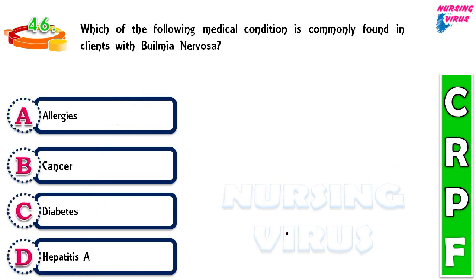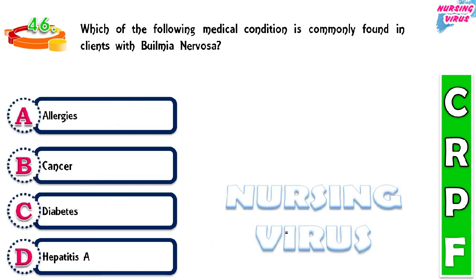And 46. Which of the following medical conditions is commonly found in a client with bulimia nervosa? The options are allergies, cancer, diabetes, and hepatitis A. So here the correct answer is allergies. This is very often seen among the medical conditions.